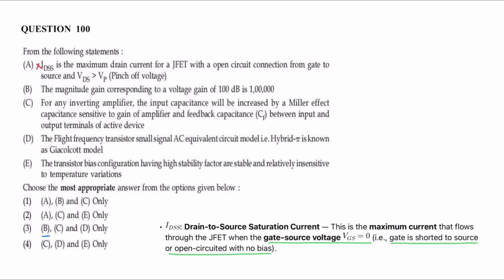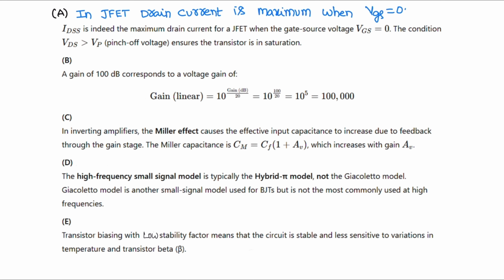Statement B, the magnitude gain corresponding to voltage gain of 100 dB. So 20 log base 10 of gain is 100 dB. Now the gain is 10 power 5.